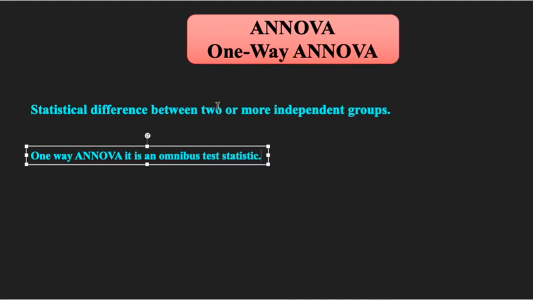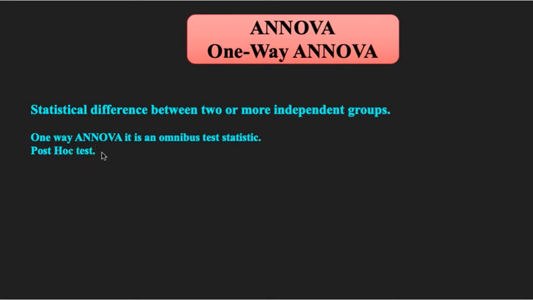It will not tell us that. That's why this is called an omnibus test statistic. So in order to determine which specific groups were different from each other, we have to use some other test, which is called a post hoc test. Fine.